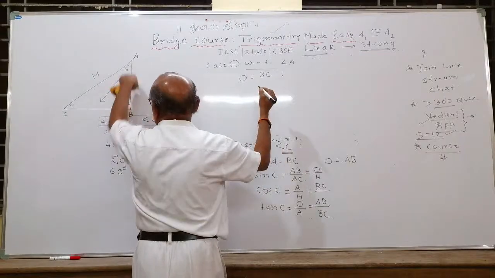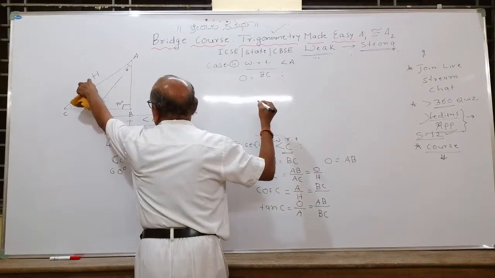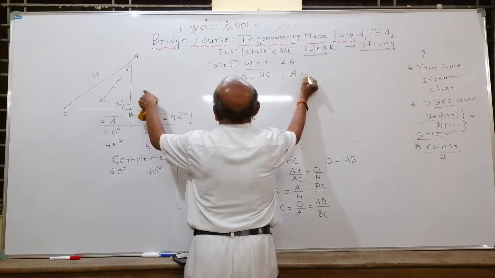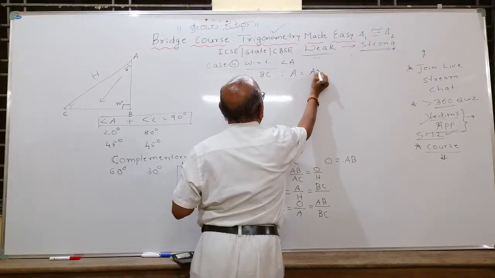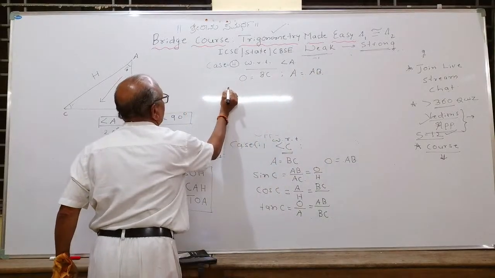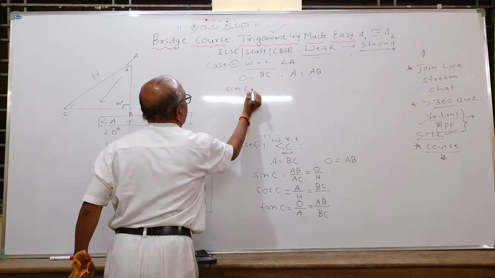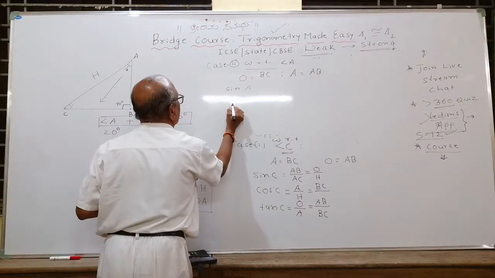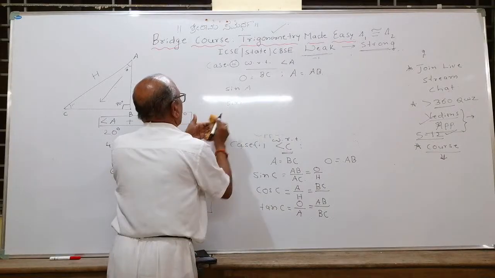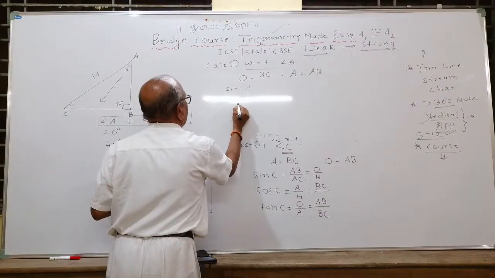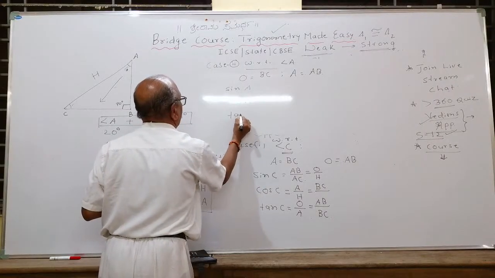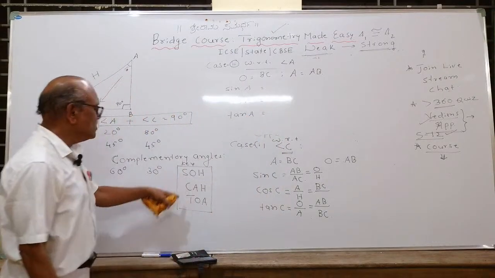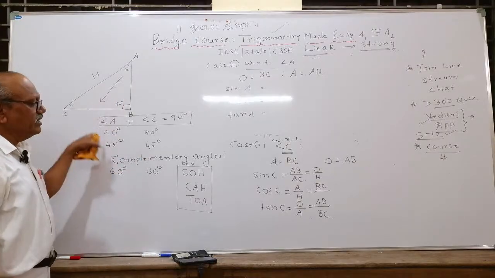Then what will be adjacent? Except hypotenuse, opposite is BC, so the other one will be adjacent. Therefore, adjacent will be AB. This is the first thing. Now I will give you 30 seconds. You write sin A, cos A, tan A. I'll give 15 to 20 seconds. You quickly write. First you use this formula, then you write the respective sides.